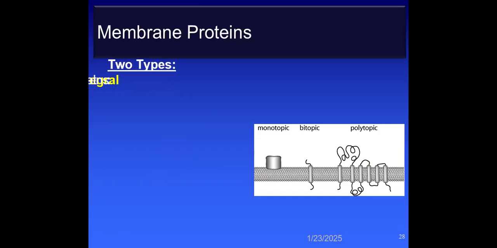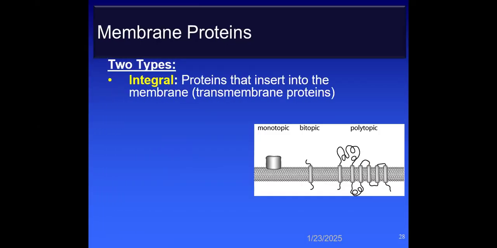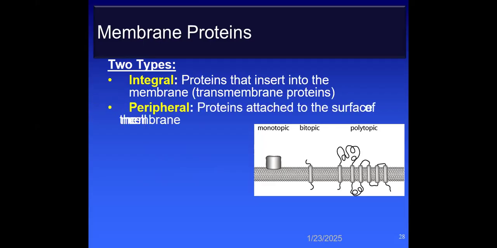The membrane proteins: there are two types. Integral proteins insert into the membrane, also known as transmembrane proteins. Peripheral proteins are attached to the surface of the cell membrane. These three types, the monotopic, the bitopic, and the polytopic, are examples of the integral protein.